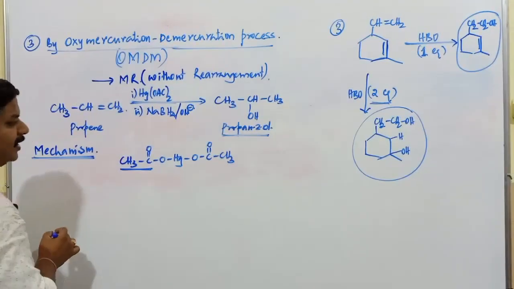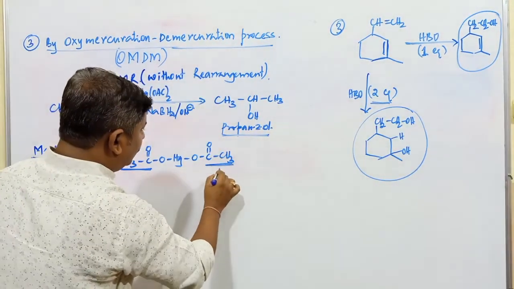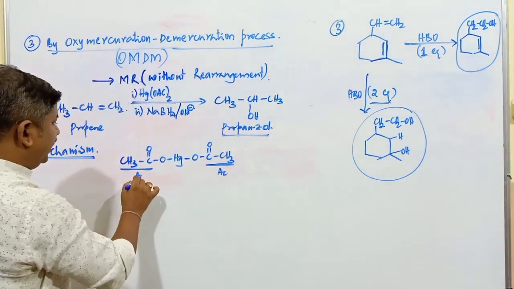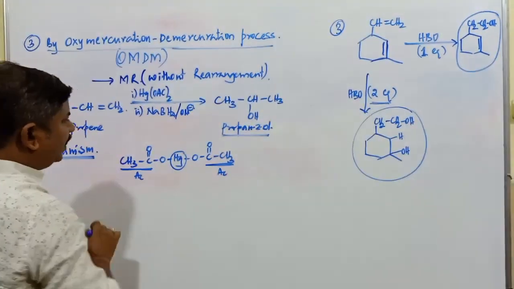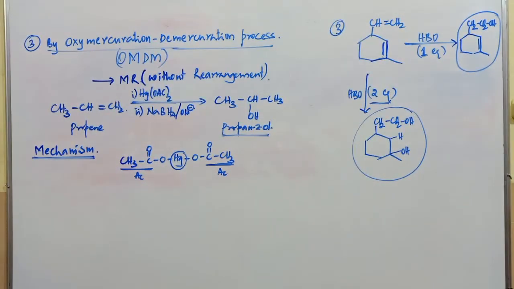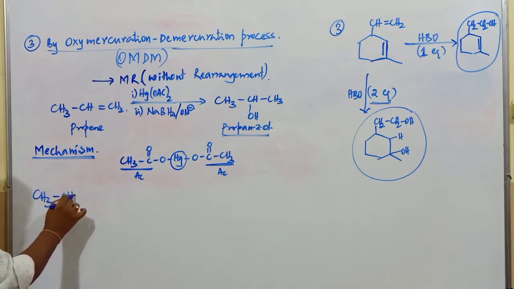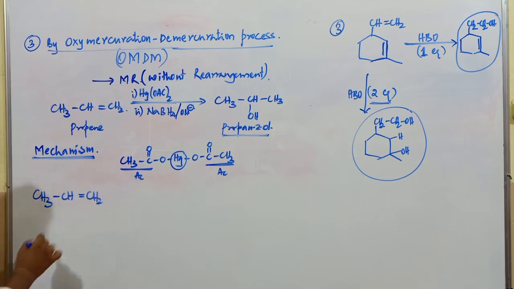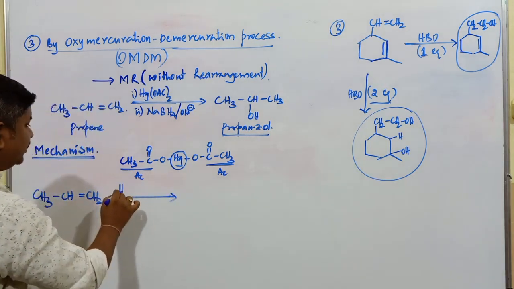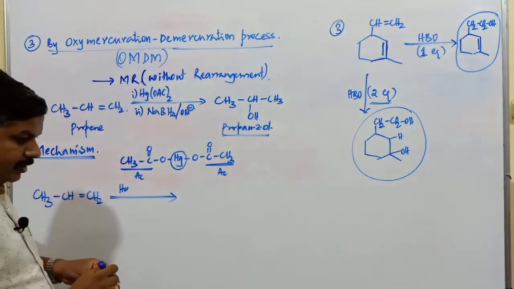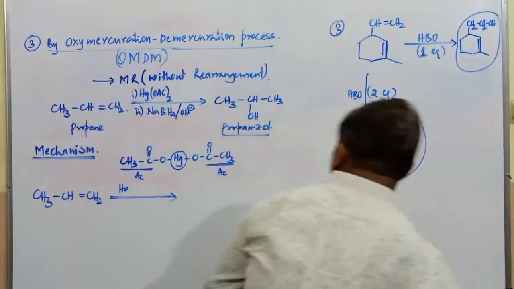This is commonly called acetate, commonly called AC. So two oxygen atoms, and this is the central mercury metal. Okay. If you start with the alkene CH3, this is CH double bond CH2. When it is treated with the compound Hg, sorry, I'll write in this order.